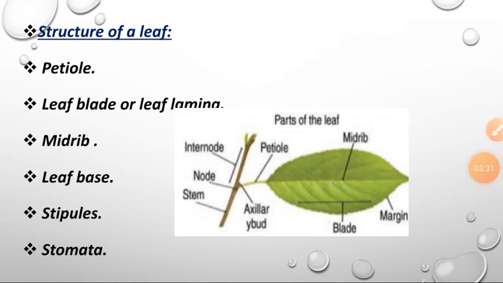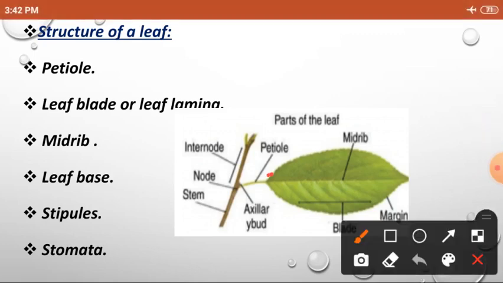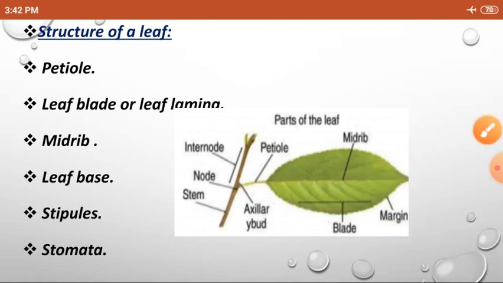First one, petiole. The leaf has a stalk called petiole. The leaf stem is called petiole. Next one, leaf blade or leaf lamina. The flat portion of the leaf is called leaf lamina or leaf blade. On the lamina, there is a main vein, and this is called midrib. The main vein, the center vein, is called midrib, and other veins arise from the main vein.